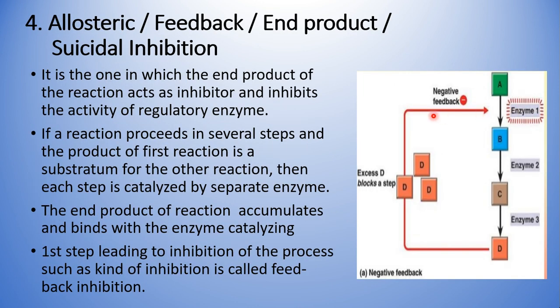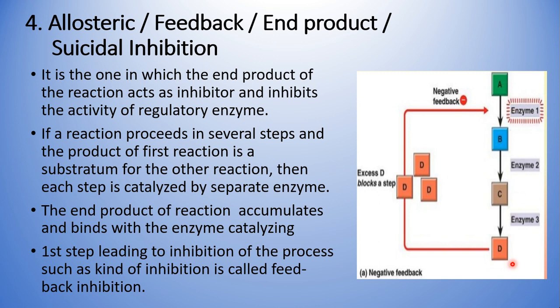Then moving to the fourth type of inhibition, which I told you is allosteric inhibition, or feedback inhibition, or end product inhibition, which is also called suicidal inhibition. It is one in which the end product of the reaction inhibits the enzyme. I told you that more accumulation of the product will stop the enzyme activity, isn't it? So here comes the end product.